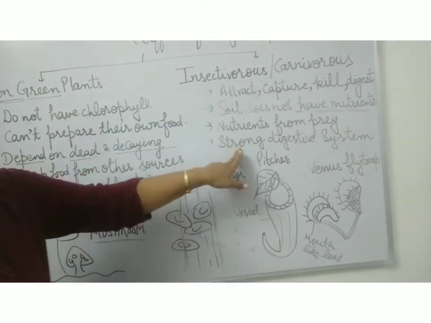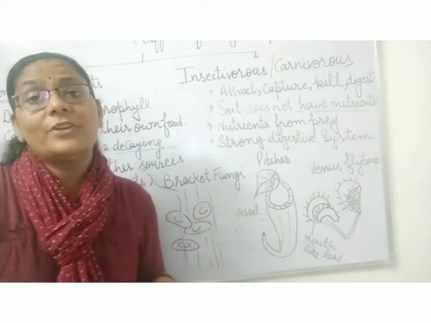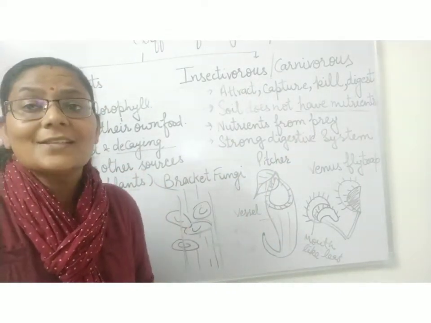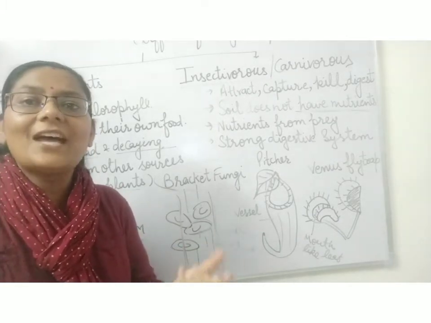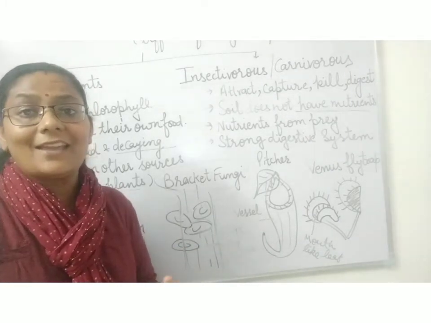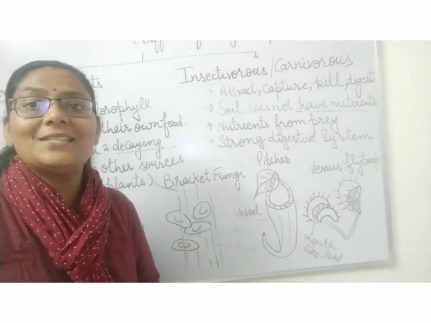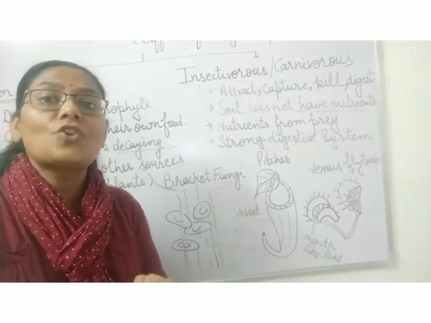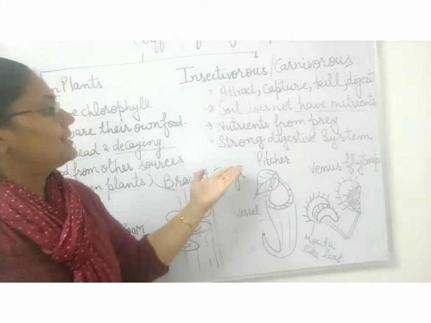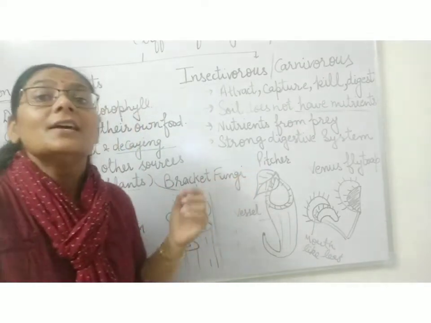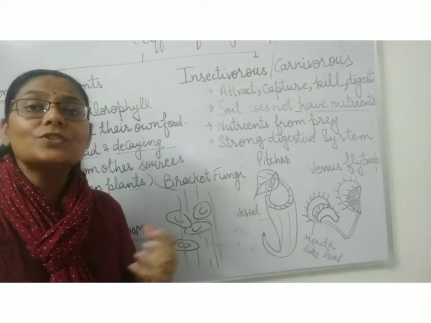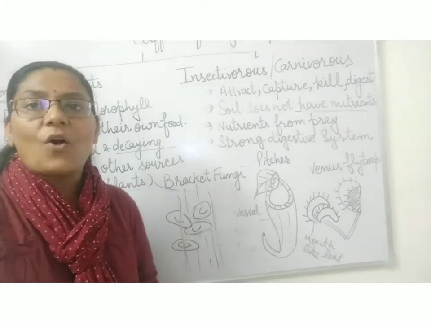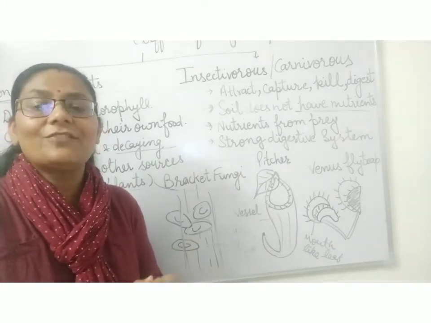Then they have a strong digestive system. Obviously, when plants are eating insects, they are carnivores, so they should have a good digestive system so that they can digest the complex food material. जब वो किसी इंसेक्ट को खा रहे हैं तो उनका डाइजेस्टिव सिस्टम स्ट्रांग होना पड़ेगा. So these carnivorous plants have such digestive juices in them that they can easily digest the meat or flesh of these insects.